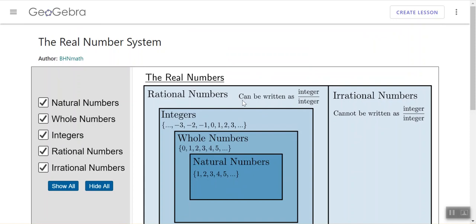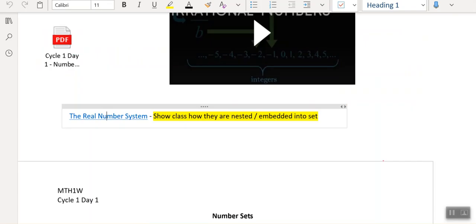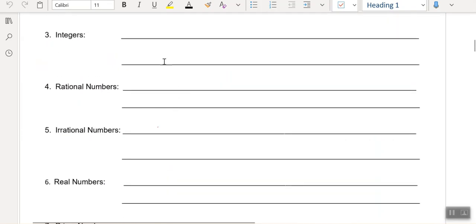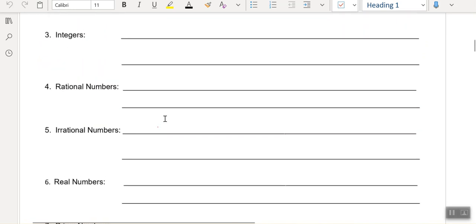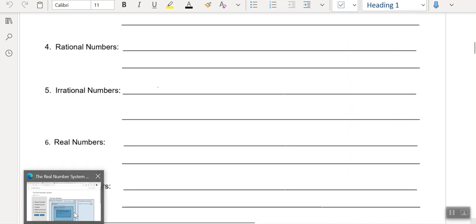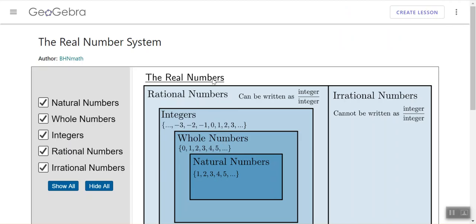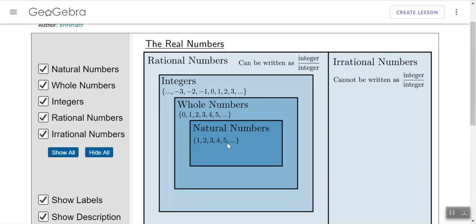All right, so if you haven't already done so, please make sure you get all those definitions down on this sheet, and you have also put all of your examples as well. Real numbers: all of the natural, whole, integer, rational, and irrational numbers exist within real numbers.